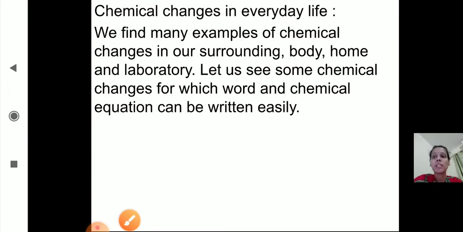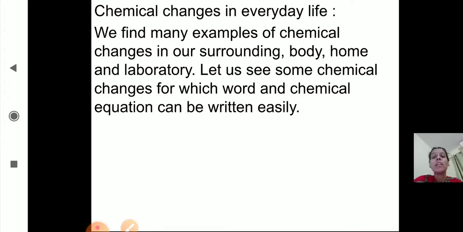Now the next topic, chemical changes in everyday life. In everyday life also we have seen different chemical changes. We find many examples of chemical changes in our surroundings, in our body, at our home, and in the laboratory. Let us see some chemical changes for which word and chemical equations can be written easily. There are different chemical changes which take place in our everyday life. In our body also there are a few chemical changes like digestion and respiration. These are also chemical changes.